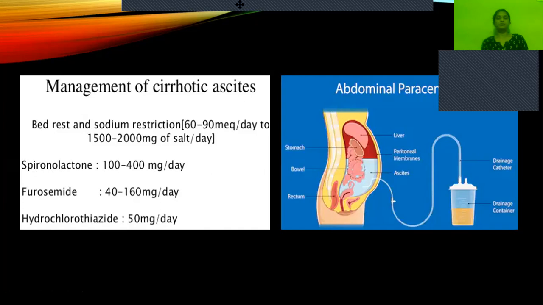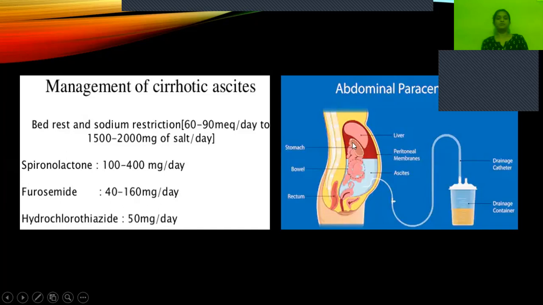When a large amount of fluid has accumulated in the peritoneal cavity and is not responding to medications, we go for a procedure called abdominal paracentesis. If you see here, this is the abdomen and this is the peritoneal cavity. The white area is the fluid accumulated in the peritoneal cavity. This we call ascites.